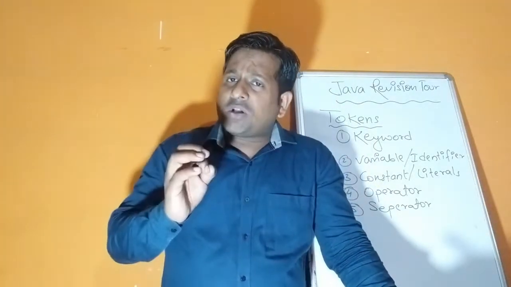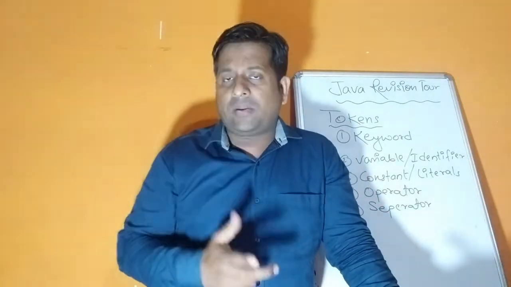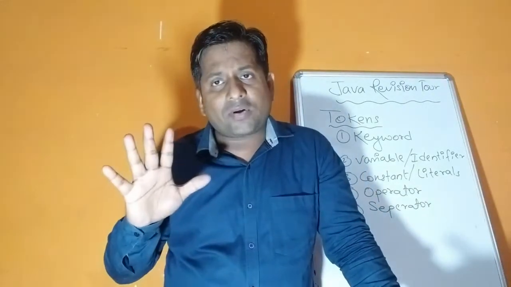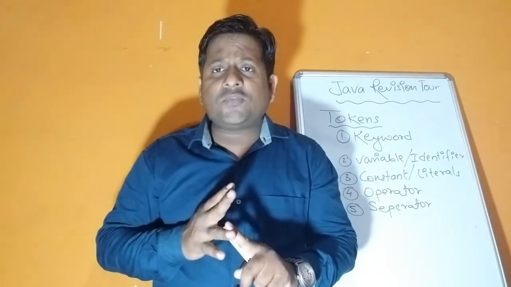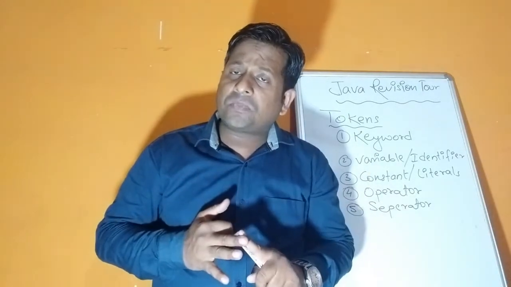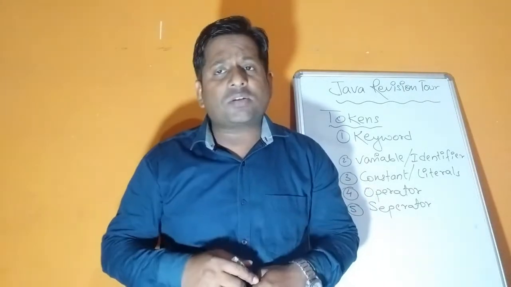So children, tokens are what? They are the smallest individual units used in a Java program. How many types are there? Five different types. What are they? Keywords, variables or identifiers, constants or literals, then operators, and finally separators. It's very important, you need to remember.